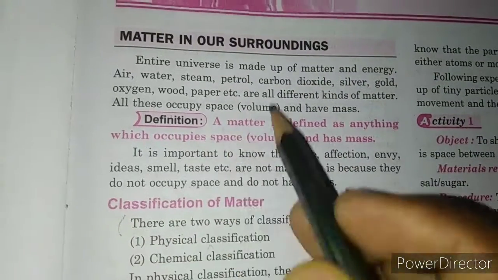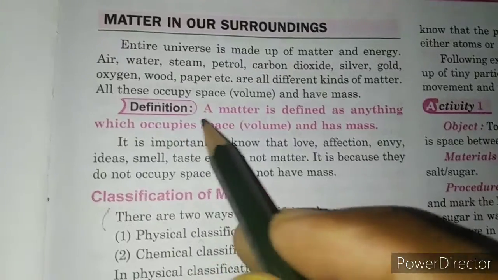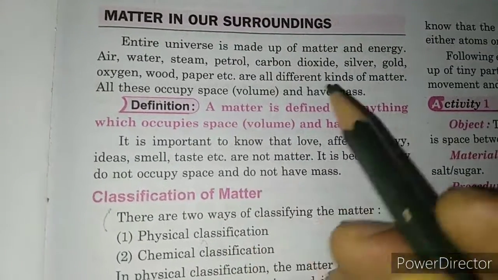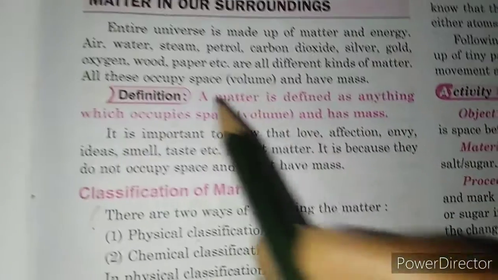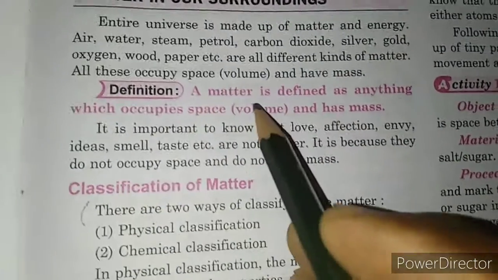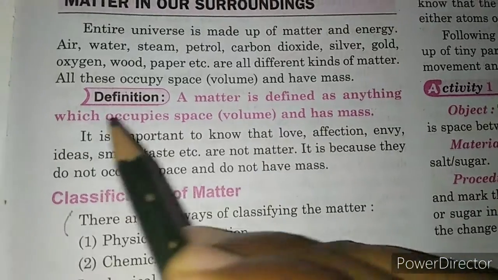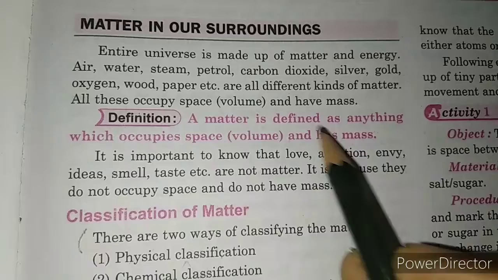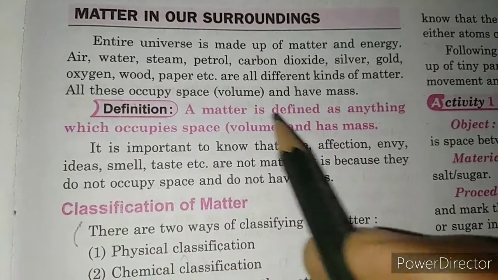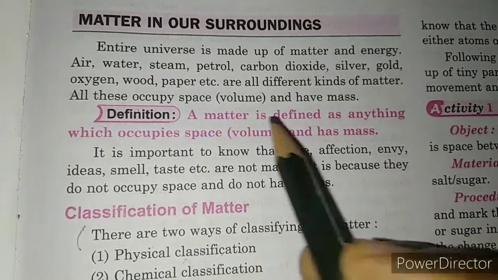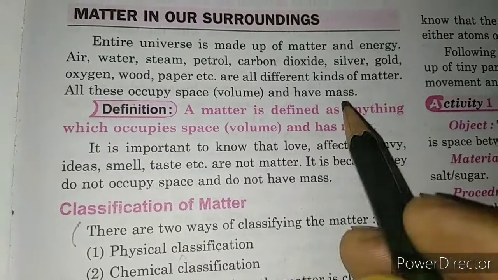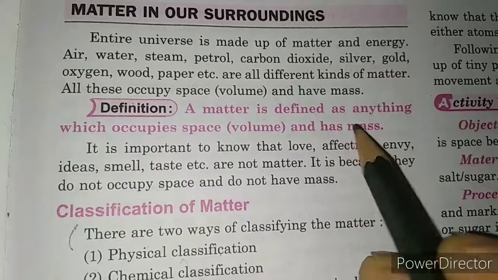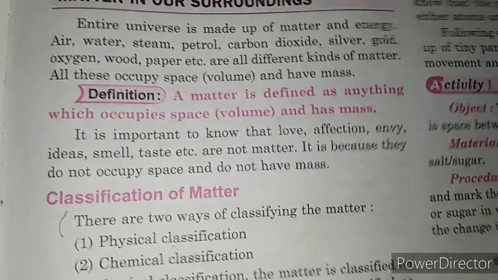While your chapter is regarding matter, the things other than energy are matter. So here one definition is: matter is defined as anything which occupies space and has mass. This is the definition of matter. It means anything which has mass and occupies space is called matter.